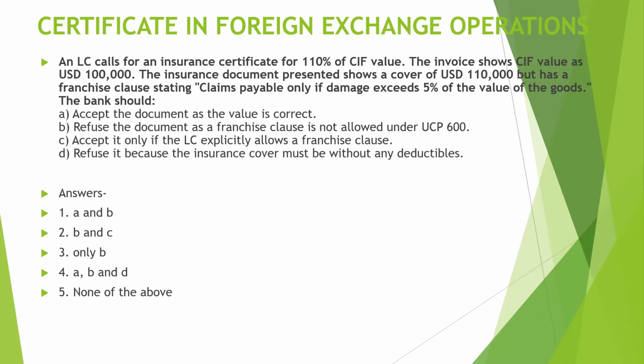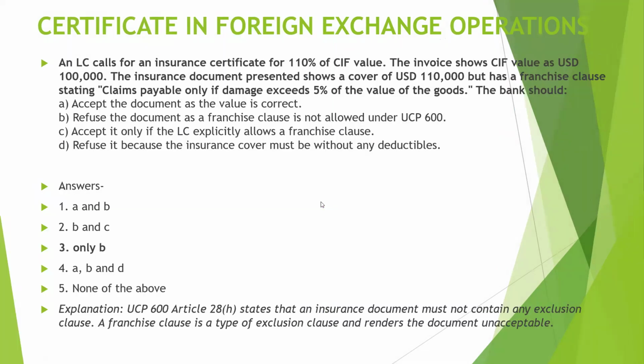So in the exam, you will be getting the options also like this: A and B, B and C, only B, all of the above, none of the above. So the examiner is creating so much confusion for the candidate in selecting the correct answer. So let's see what the correct answer will be. The right answer is only B. Okay. So the bank should refuse the document as a franchise clause is not allowed under UCP 600.